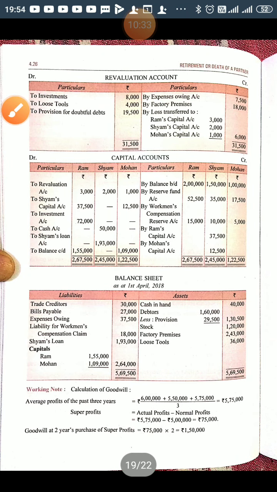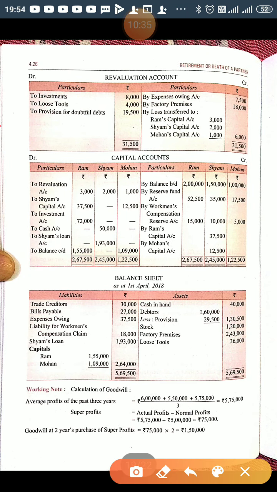So revaluation account debit side we will write provision for doubtful debt, and in the balance sheet we will add the amount 19,500. Earlier it was 10,000. After adding 19,500 it become 29,500, and we will deduct from the debtors, and the net amount we will write 1,30,500.